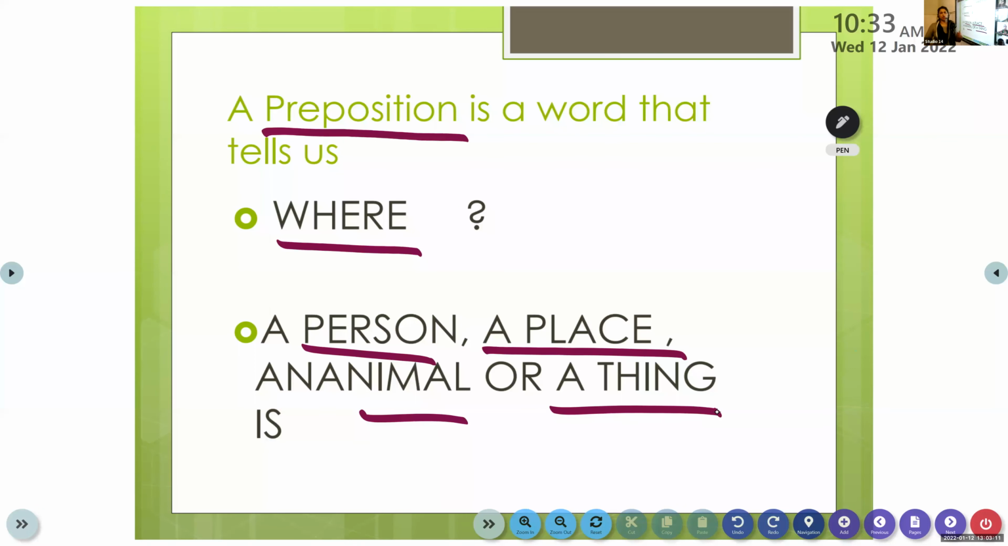Don't you ask, where are my socks, mommy? Or don't you ask, where are my shoes or where are my books? Your mommy or whoever at home tells you where it is. Okay, so preposition is a word that tells us where a person, a place, an animal, or a thing is. Okay, is that clear to everyone?